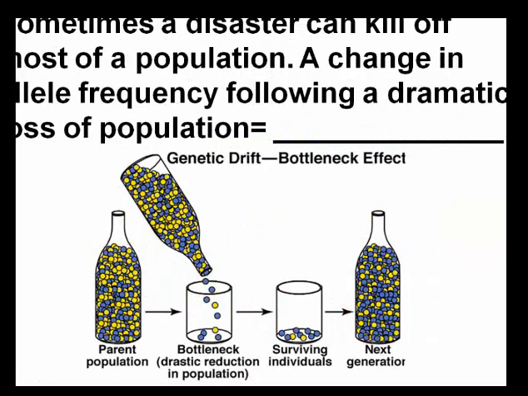We also have the bottleneck effect, and so sometimes a disaster, like a natural disaster, can kill off most of a population. And then we see a change in allele frequencies following that dramatic loss of the population. So, say a virus wipes out almost everyone except just a few people. Well, the only alleles that are going to stay within the population are those that survived. And so those are the only alleles that will actually be able to reproduce, and that's how we're going to see the population.